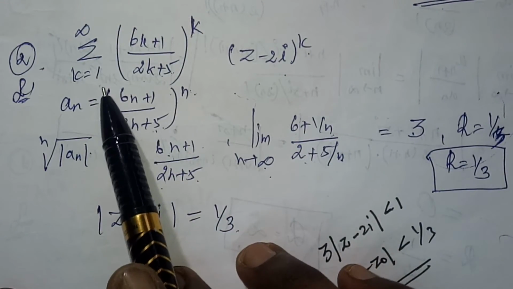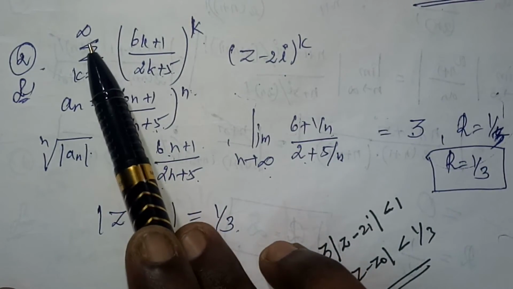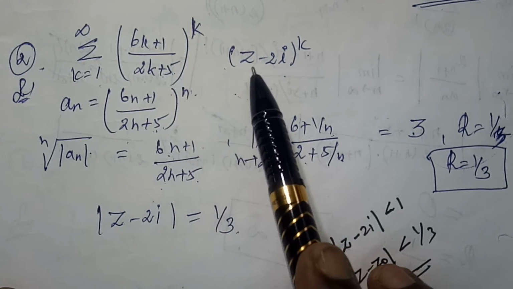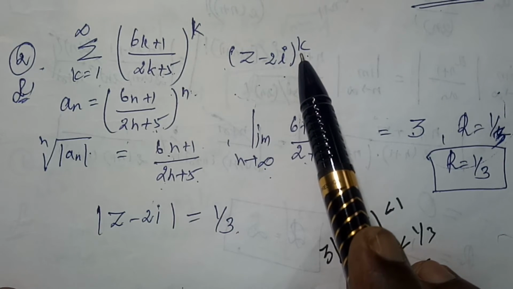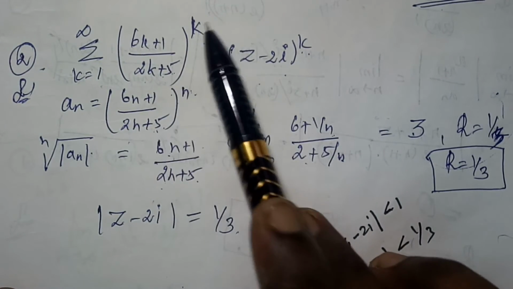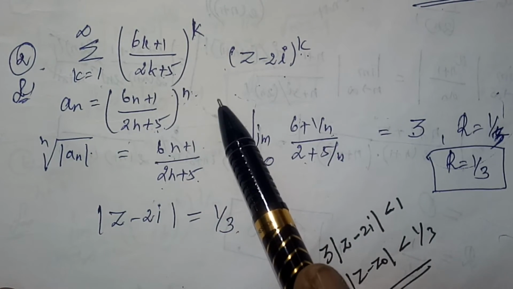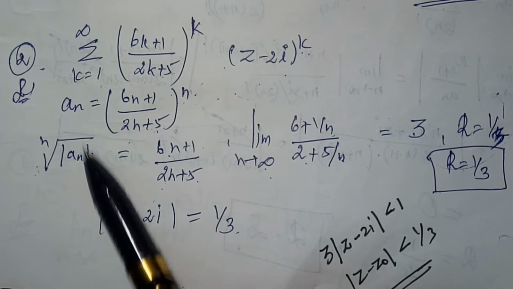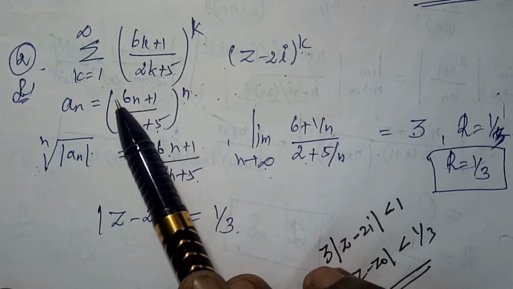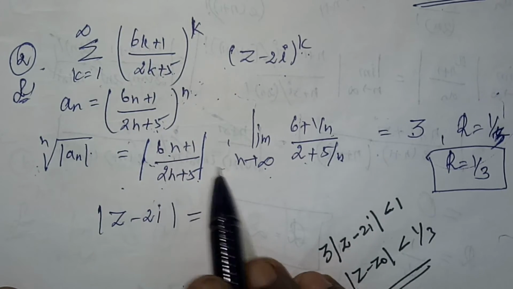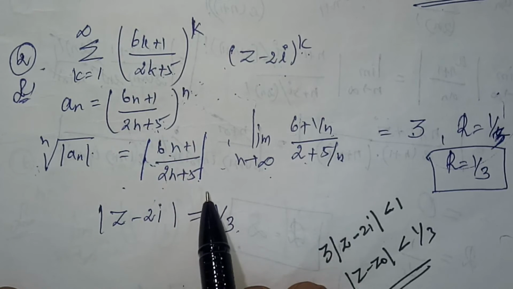So the question is the summation k equal to 1 to infinity of ((6k plus 1) divided by (2k plus 5)) whole power k into (z minus 2i) power k, right. Here an is equal to ((6n plus 1) divided by (2n plus 5)) whole power n. This is my an. I am going to use the root test, so the nth root of the modulus of an. I take the nth root, so n and n cancel. Remaining I have the modulus of (6n plus 1) divided by (2n plus 5).